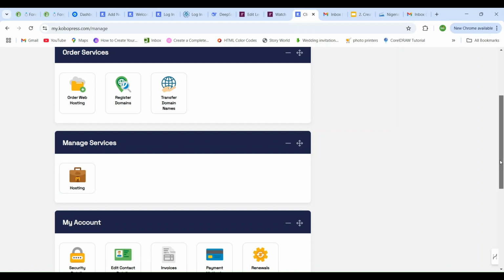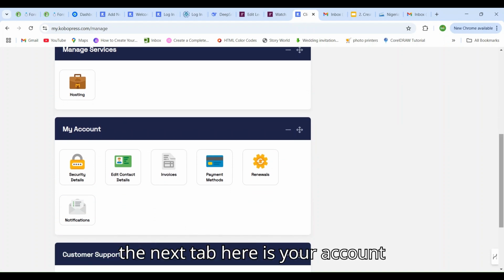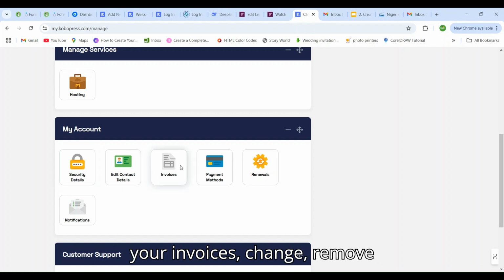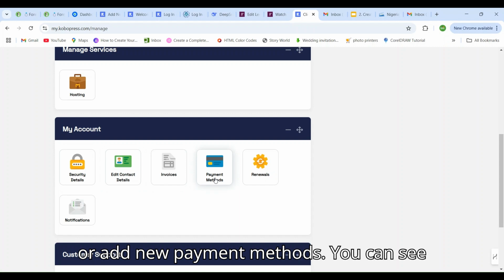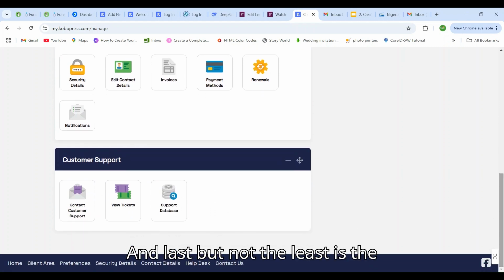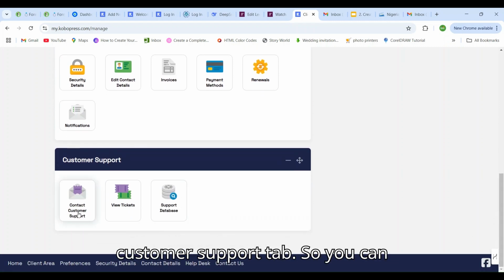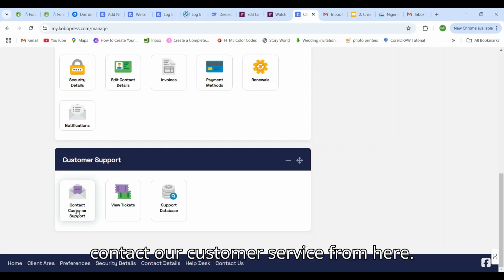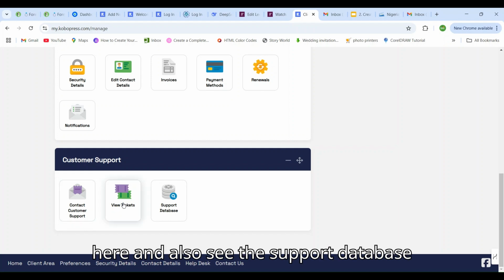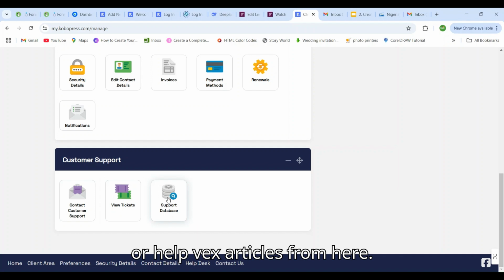The next tab here is your account section where you can set your security details, contact details, see your invoices, change, remove, or add new payment methods. You can see renewals and notifications. And last but not the least is the customer support tab. You can contact our customer service from here. You can view your existing tickets from here and also see the support database or help desk articles from here.